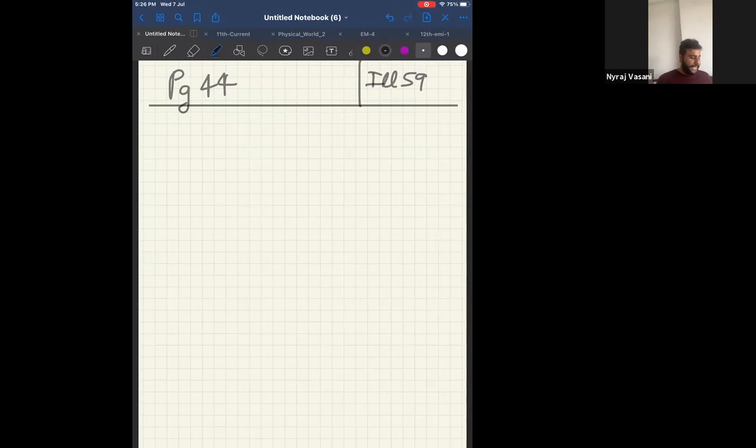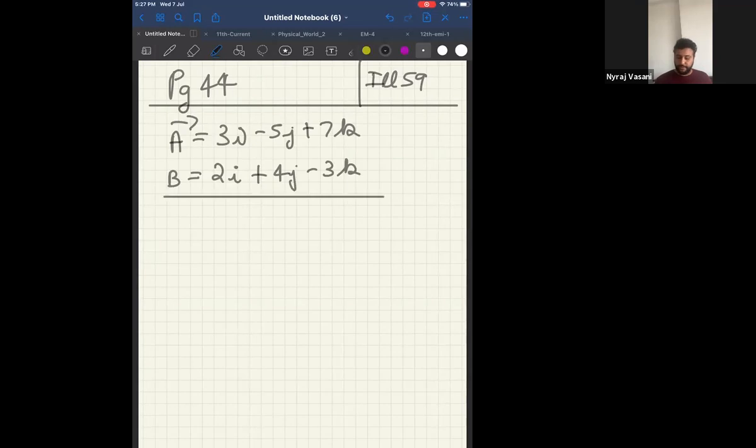The question is, determine that vector which when added to the resultant of A and B. That means they have given one vector, which is A vector. What is A vector? 3i minus 5j plus 7k, and B vector is equal to 2i plus 4j minus 3k. Now, if I take the resultant, that is A plus B, please look at the screen. What is the resultant of A plus B? Let me take it as C vector.